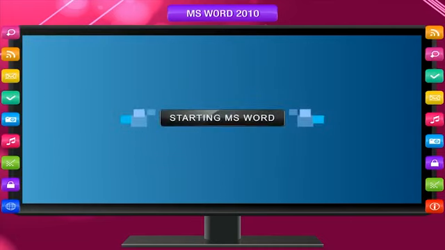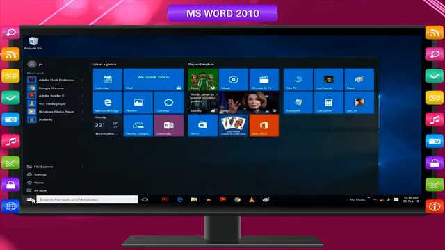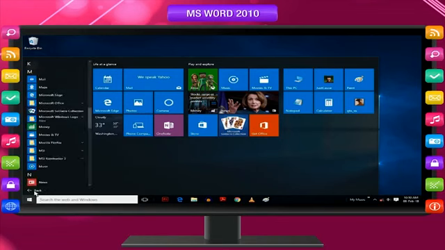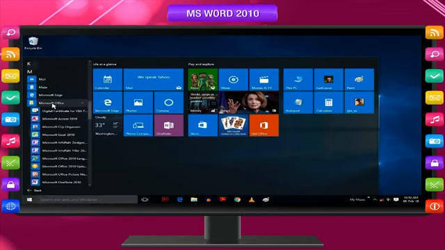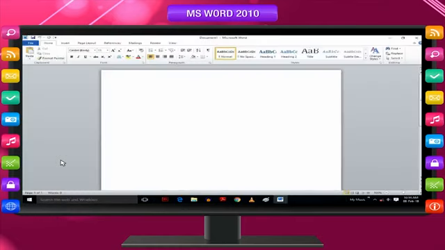Starting MS Word. To open MS Word, follow these steps. Click on Start. Click on All Apps. Choose Microsoft Office. A list of programs that are part of MS Office appears. Click on Microsoft Word 2010, version 2010 or above. To create a shortcut of MS Word, drag and drop the icon on the desktop. Next time, just double-click the icon to open MS Word.